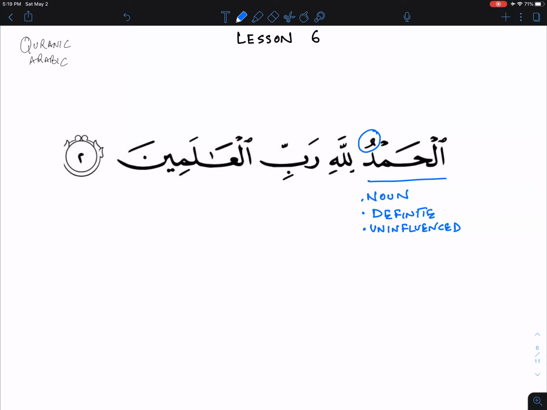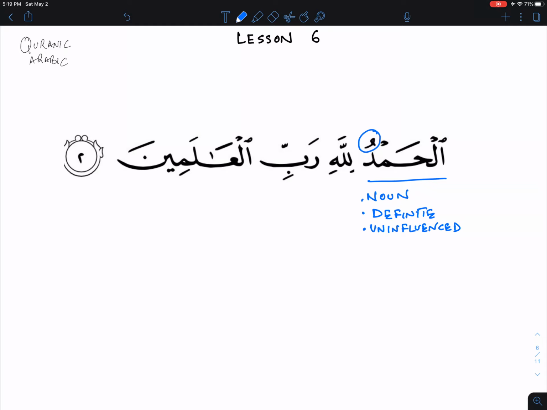It's also called the nominative case in the technical textbooks. But I want to use the word natural. It's just natural. It's the way the word exists if nothing influences it. So it's in the uninfluenced state, and it makes sense as the starting word. So we can sort of rationalize it like that.